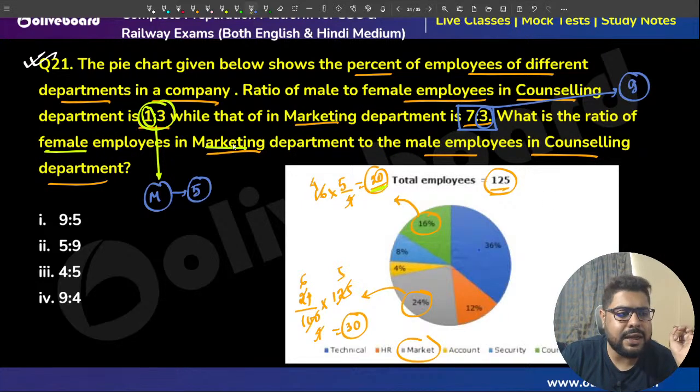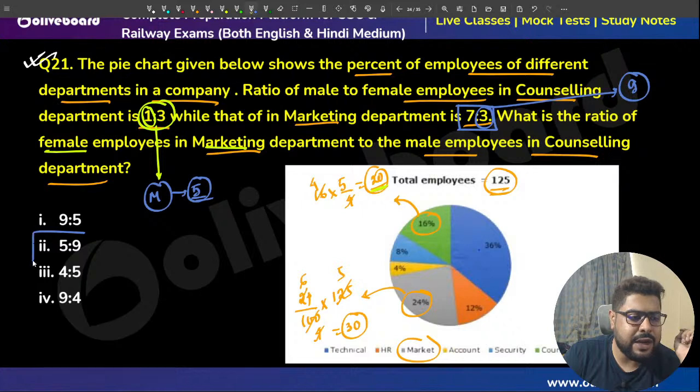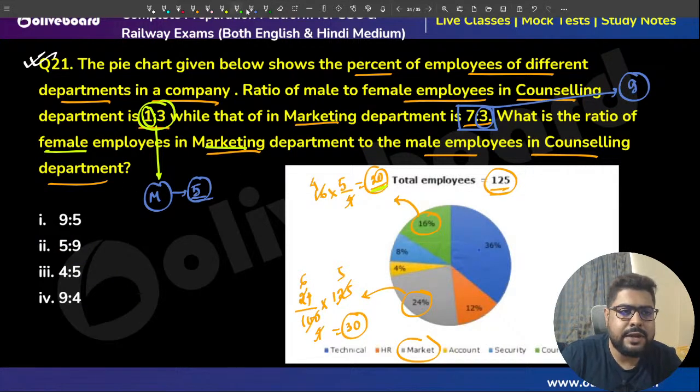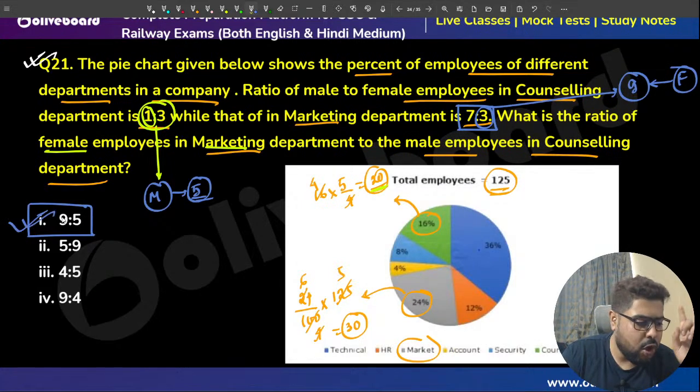So they are asking the ratio, right? So the ratio will be 5:9, option number 2. Achha, one second. Female employees in marketing, no, 9:5. Opposite, sir. Female versus male, they are asking. So 9:5 will be the answer, option number 1.